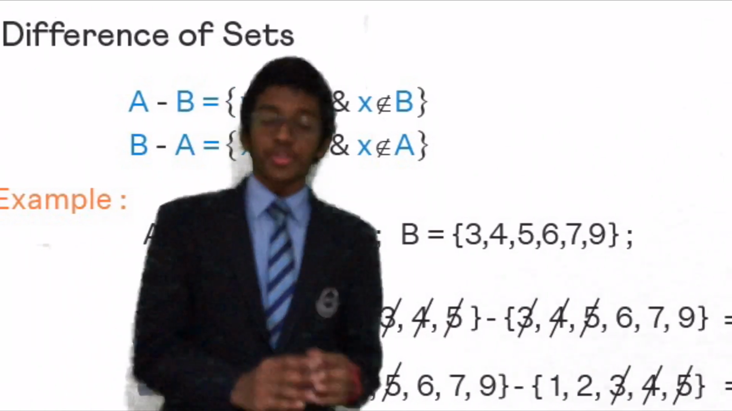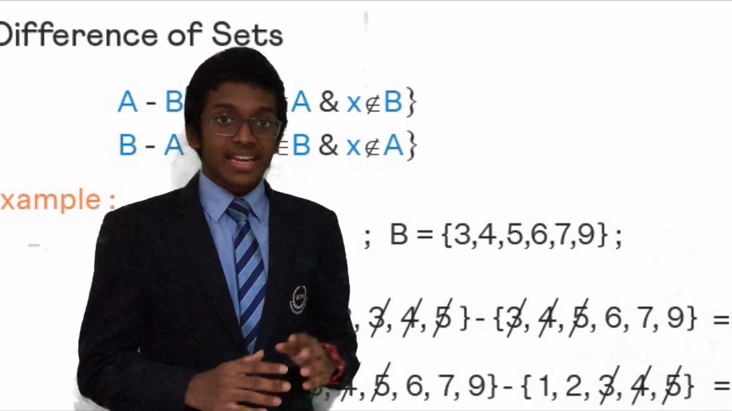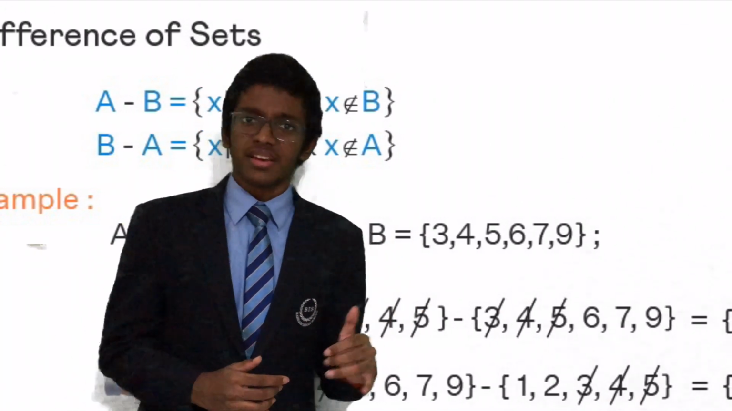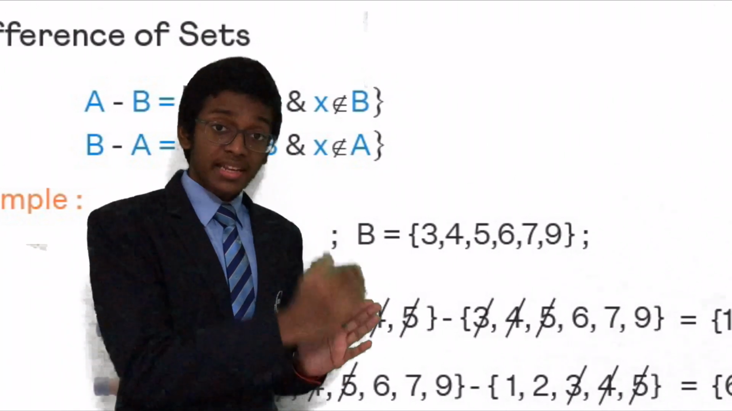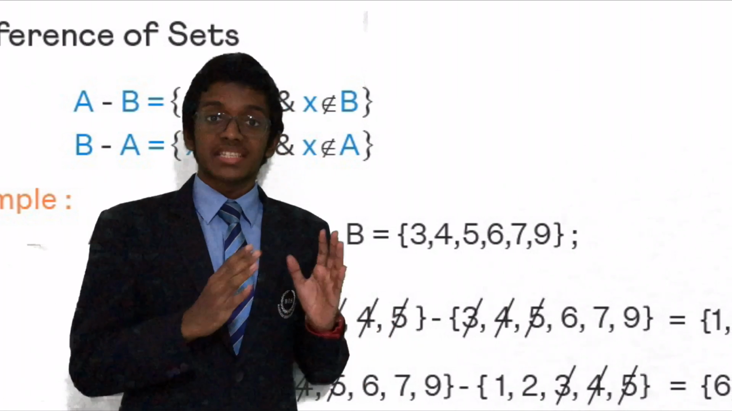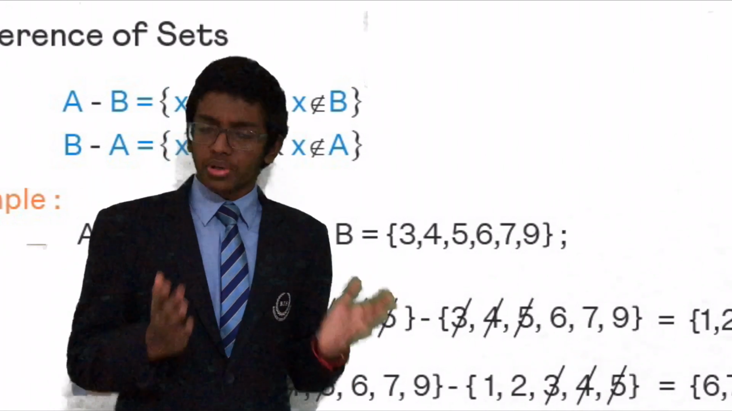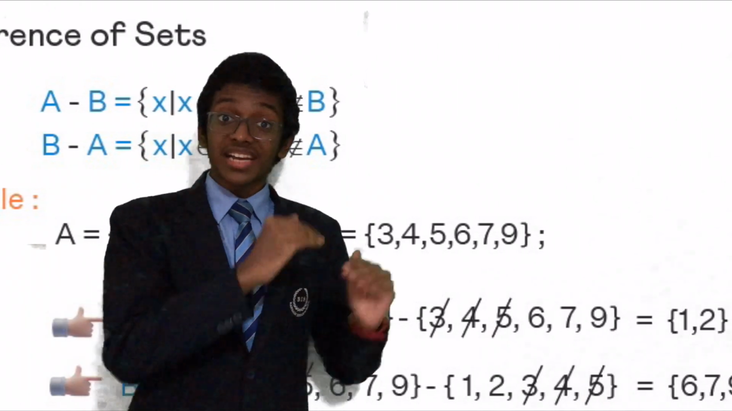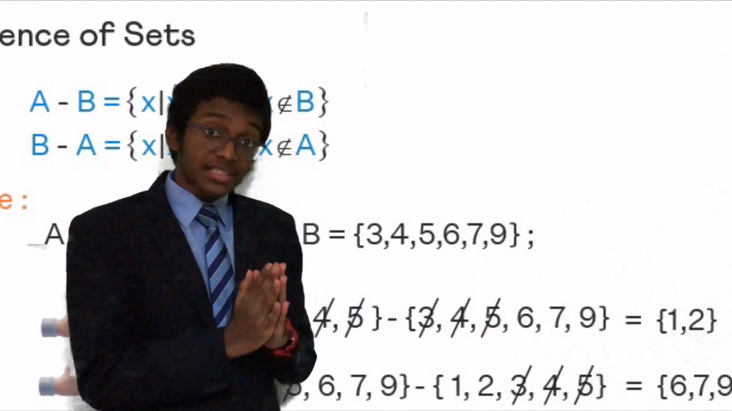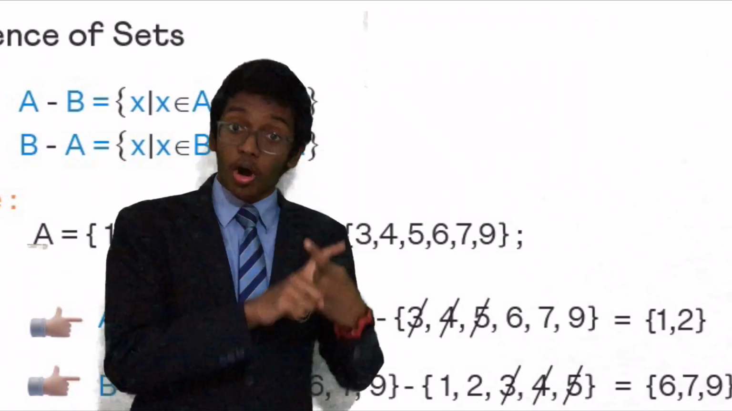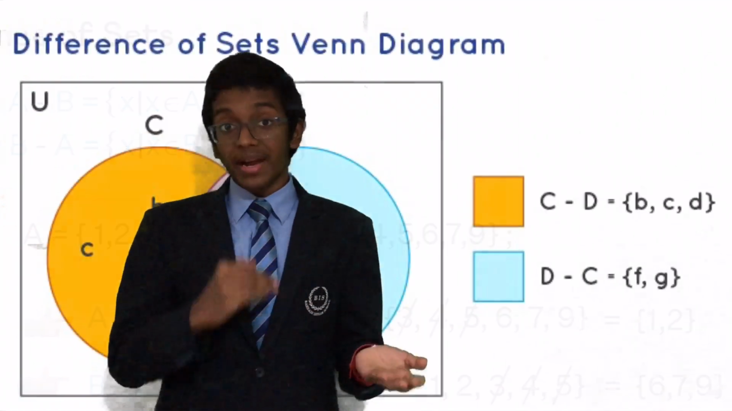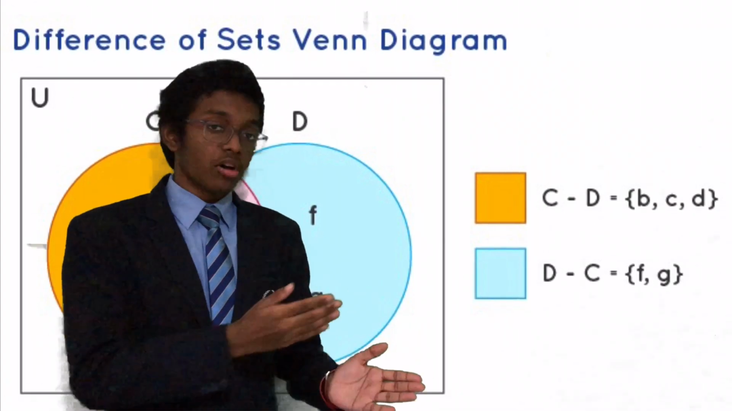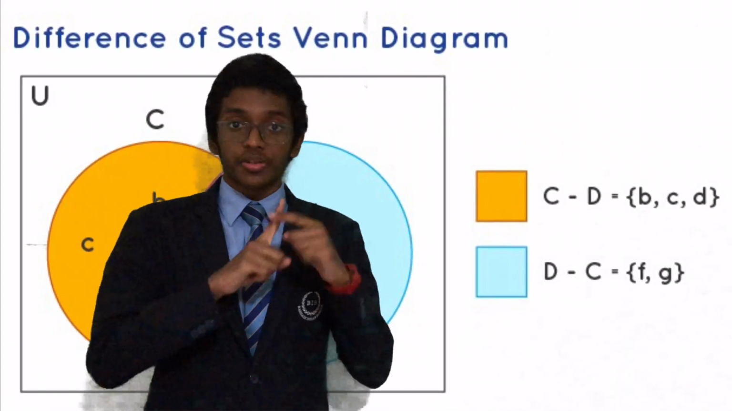Now we'll be moving on to the difference of the two sets. Let there be two sets, once again A and B. Now these two sets, A minus B and B minus A, stand for the difference of the sets. What do they mean? Let's take A minus B. A minus B equals the set of all x such that x belongs to A but does not belong to B. In the case of B minus A, it means the set of all x such that x belongs to B but does not belong to A.